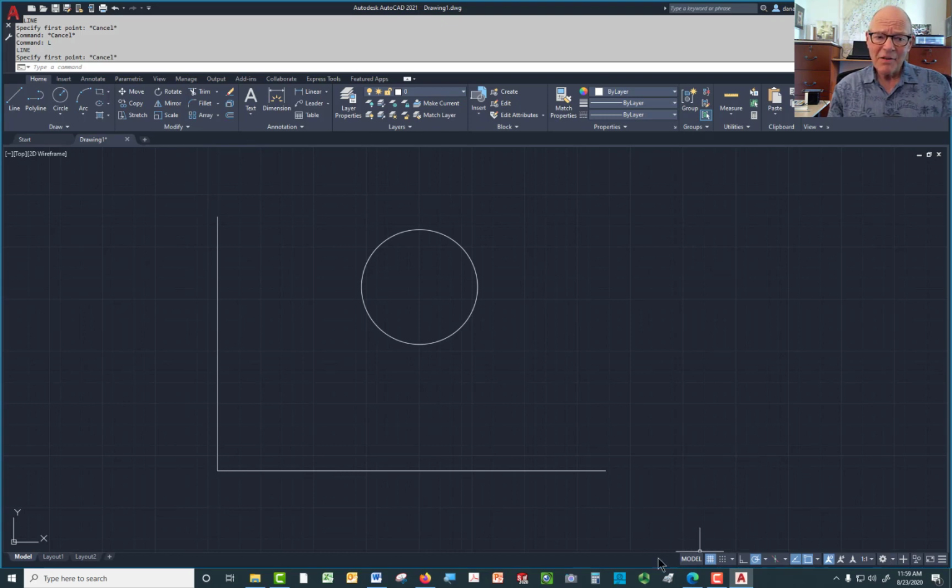There are other buttons for turning things on and off. Drawing display grid. I don't like the drawing display grid, so I always turn it off. You can see it gets rid of those lines in the background. There's also something called the snap grid. I don't like that either. I always turn that off, or almost always turn that off. There are times when I use it.